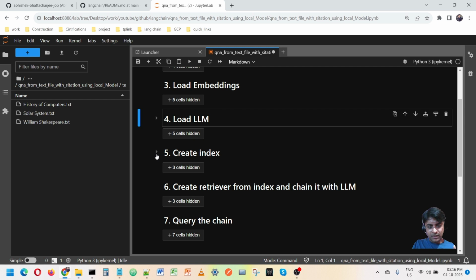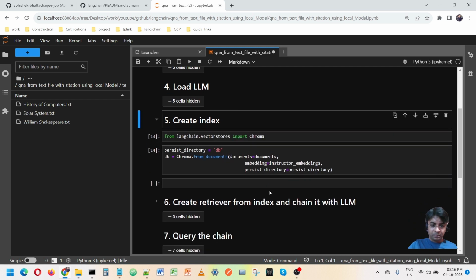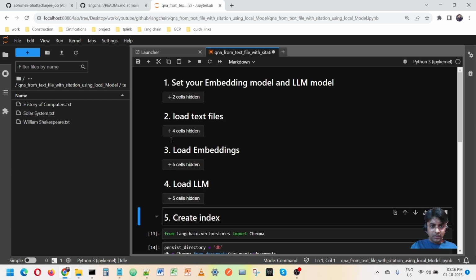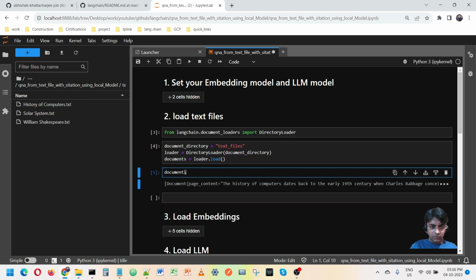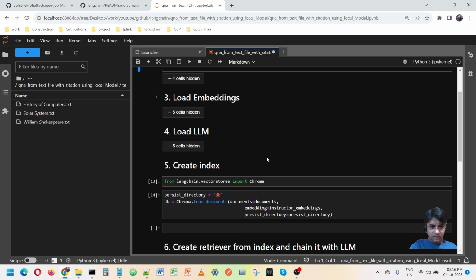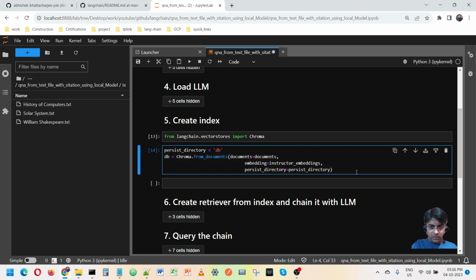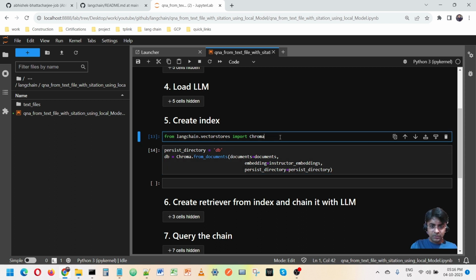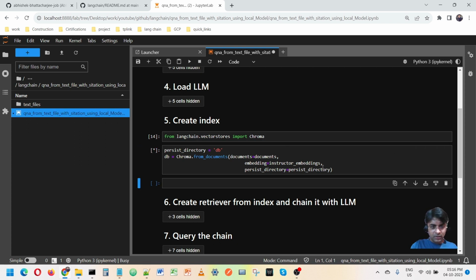Now the next part is creating the embedding. You remember I have loaded everything in this document variable, right? I am using that document variable to create a DB. In the previous video I haven't saved that DB, so I thought I can show you this also, so that someone who needs it can use it, and you don't have to look here and there. So let me do it here. Anyway, I'm running it.